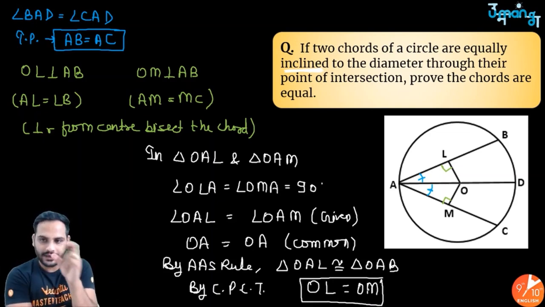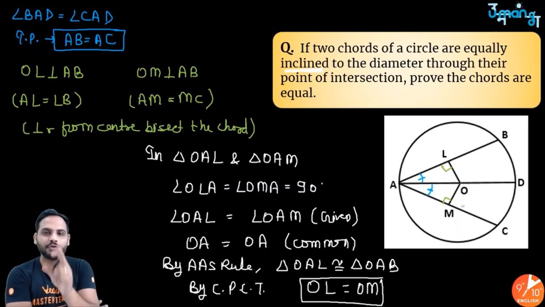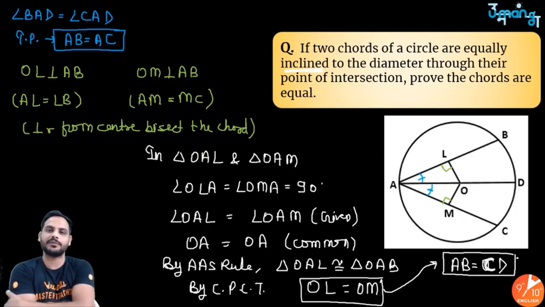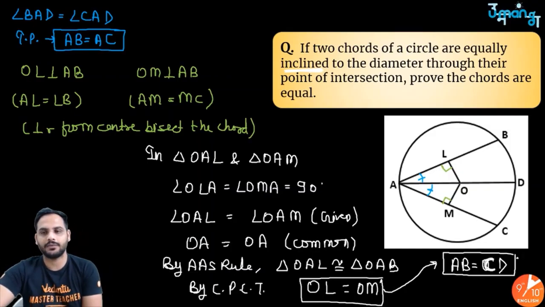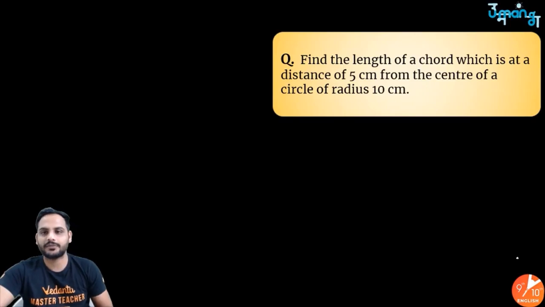And if OL is equal to OM, I know that if two chords are equidistant from the center of the circle, the chords will be equal. So if the two chords are at equal perpendicular distances, the chords will be equal. So if OL is equal to OM, since the distances of the two chords from the center are equal, the chords will also be equal. So chords equidistant from the center are equal. Got it? So from here we can say AB is equal to AC. Correct? So this is how this question can be solved.